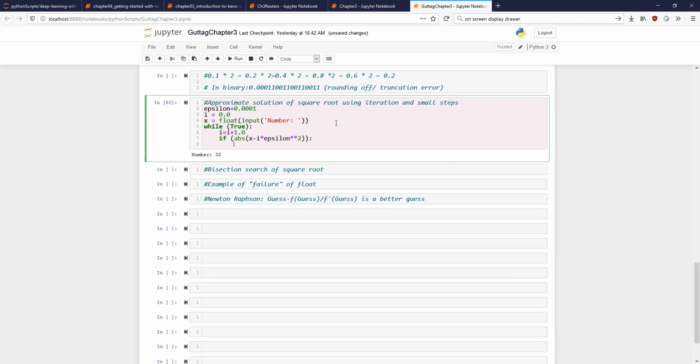Then your print: your square root is... the absolute value of this is less than epsilon. Print the square root of x is